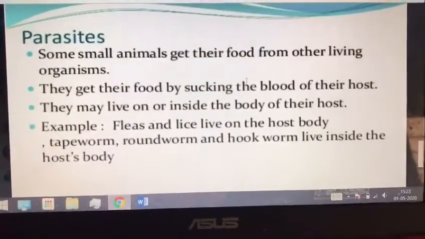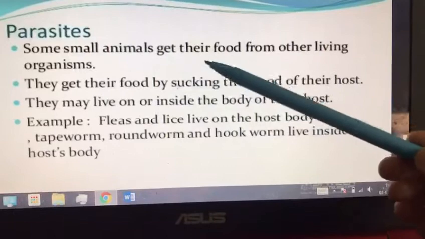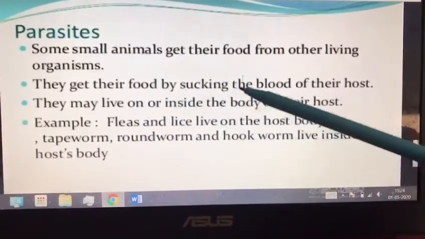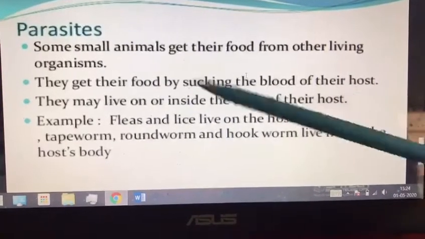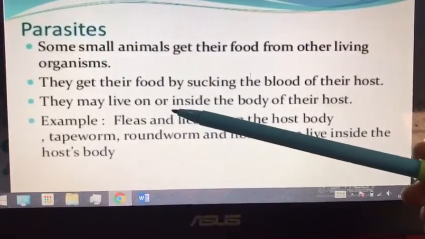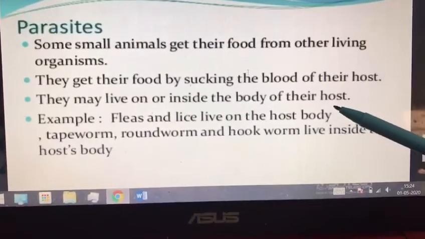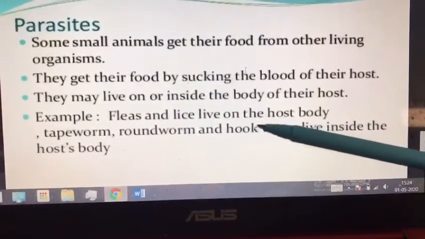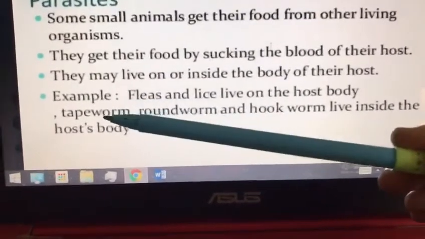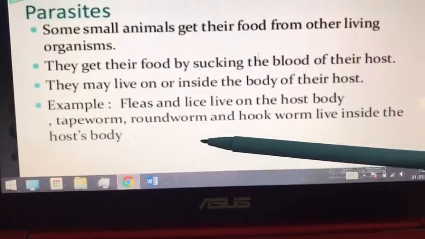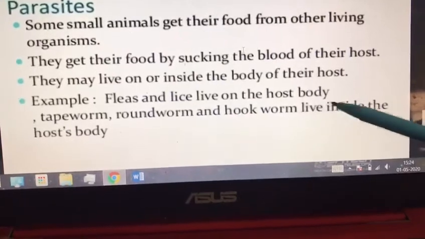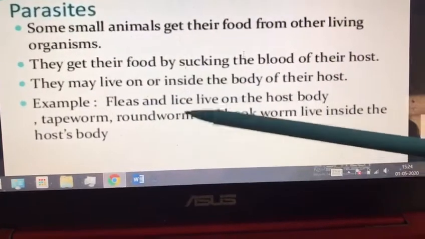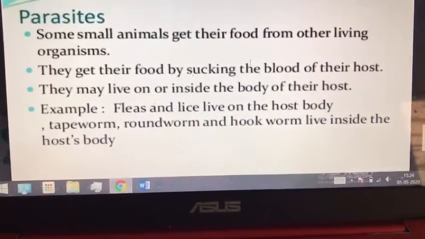Parasites. Parasites are small animals that get their food from other living organisms. They get their food by sucking the blood of their host. They may live on or inside the body of their host. Fleas and lice live on the host body, while tapeworm, roundworm and hookworm live inside the host body, and they suck the blood and get energy from that.